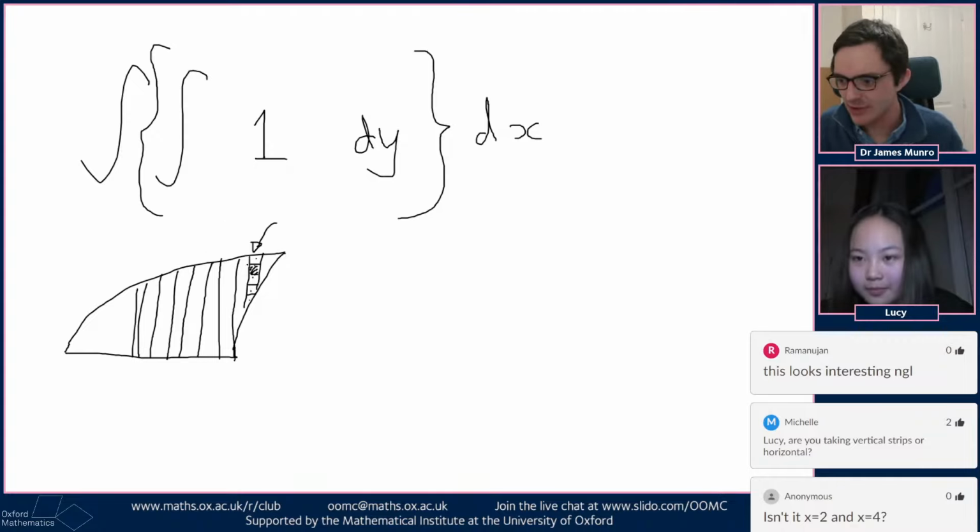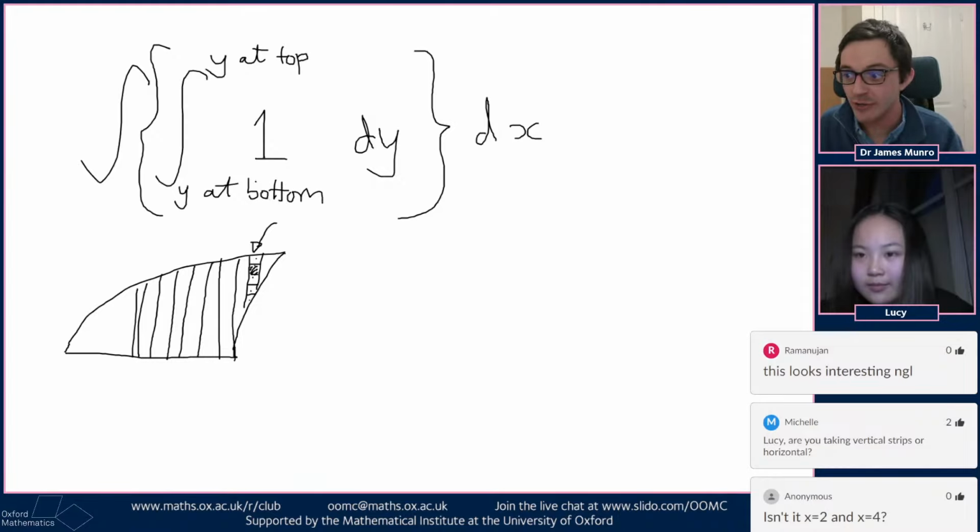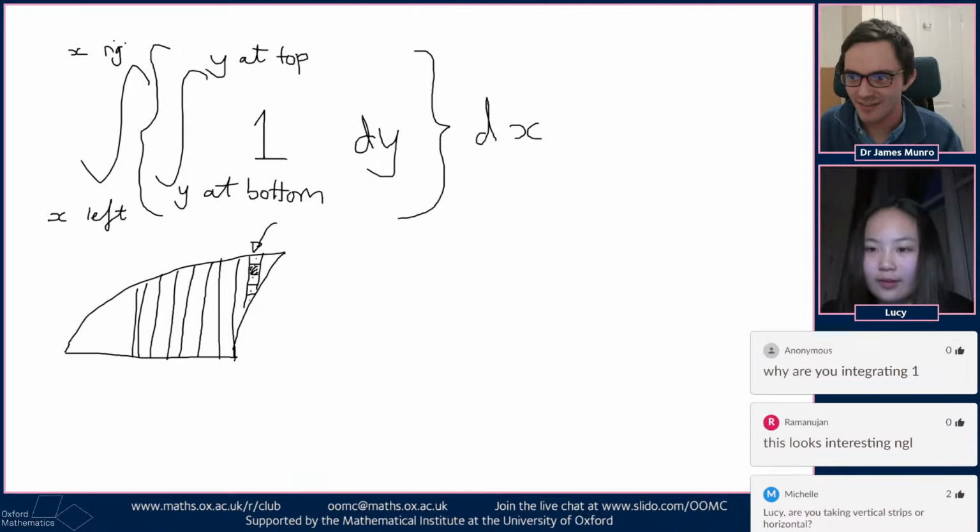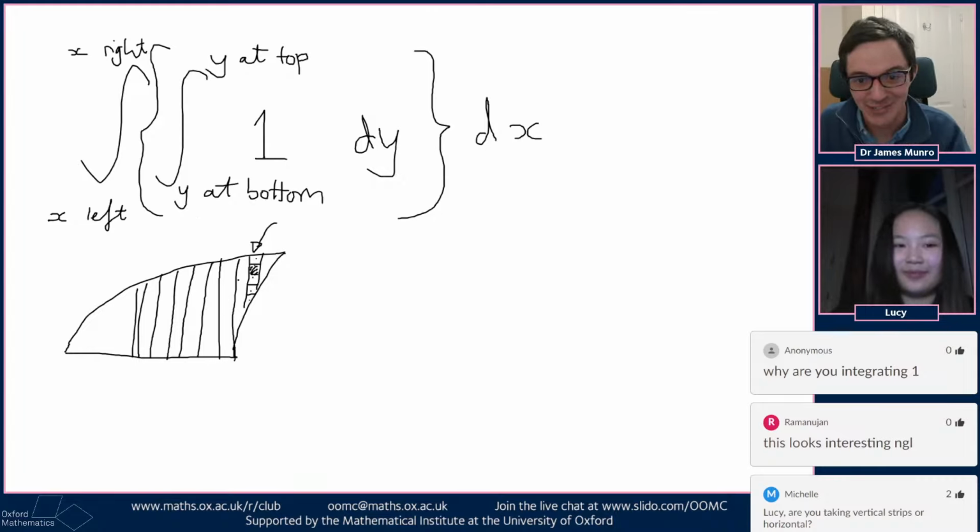Does that make sense? So I've got y on the top. I might need to write down what that actually is. Y at the bottom. And then I want to add all of those rectangles together, to add together x all the way on the left, all the way up to x all the way on the right. I think this is the plan, right? Yeah. I think that was a good idea, and then the algebra gets really tricky really quickly.